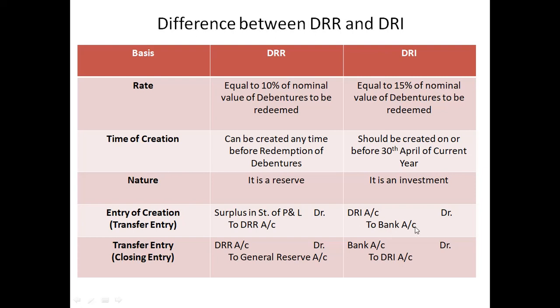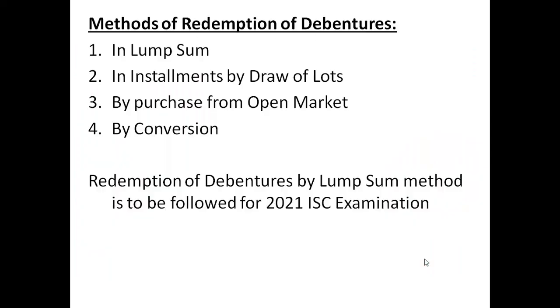Now, what is the closing entry or transfer entry? This DRR money should be transferred to general reserve, so DRR account debit to general reserve. And the closing entry for DRI will be bank account debit to DRI account. I hope you have understood these differences.